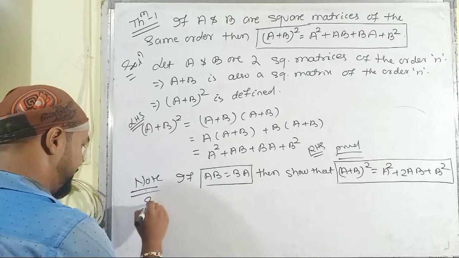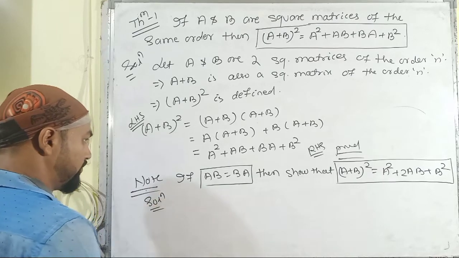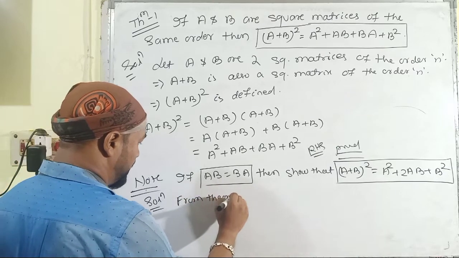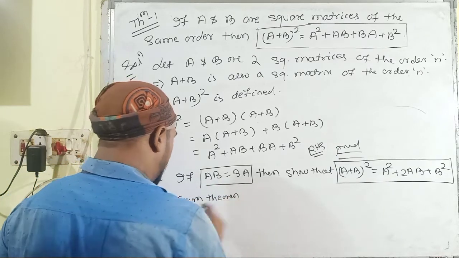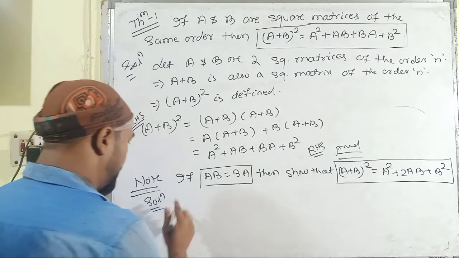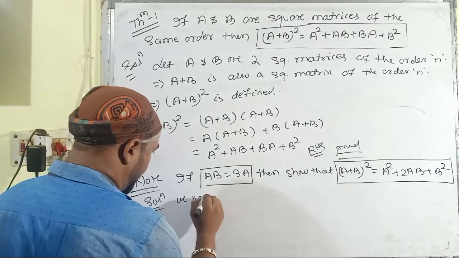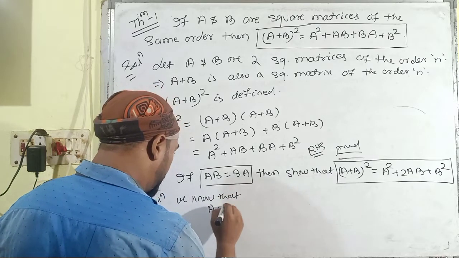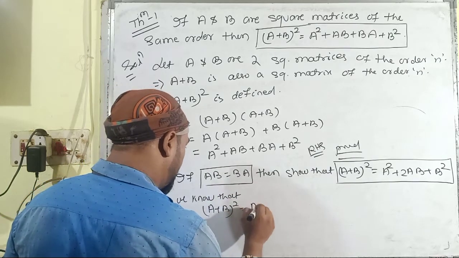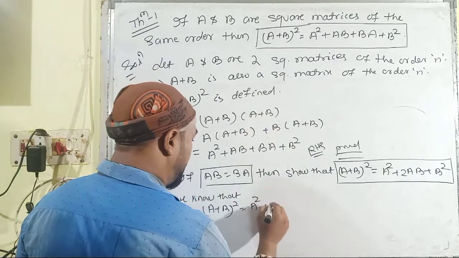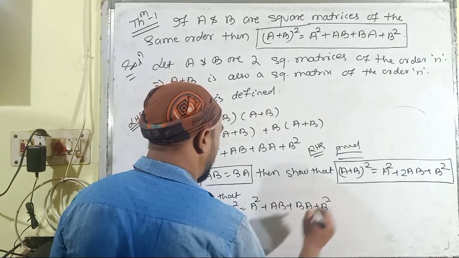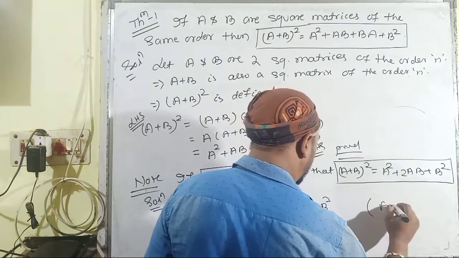So here it is the solution. From theorem number 1, we know that whole square of A plus B is equal to A square plus AB plus BA plus B square.